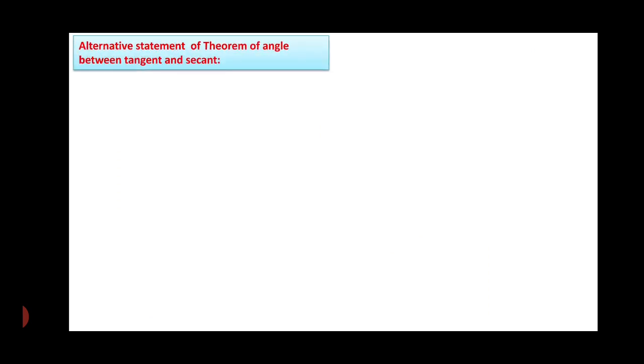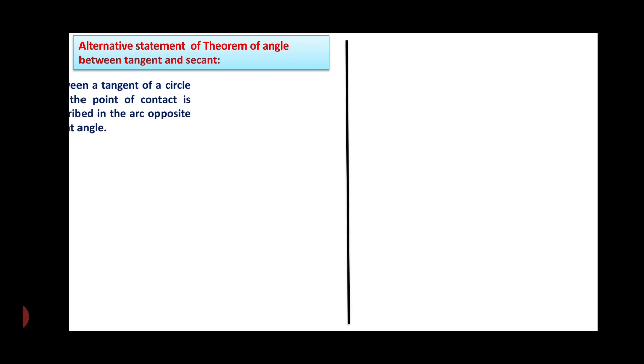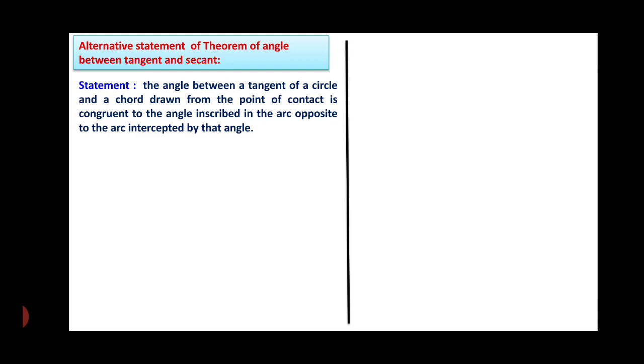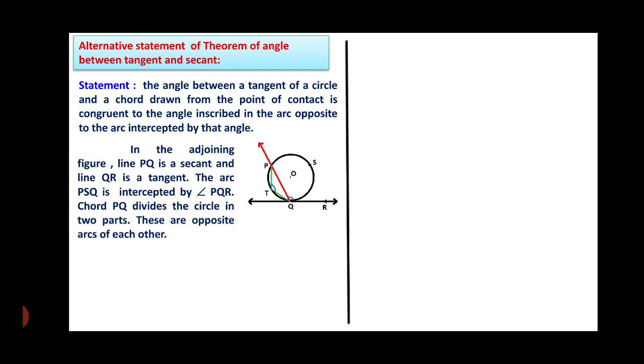Now, the alternative statement of the theorem of angle between tangent and secant that we have proved just now. The angle between a tangent of a circle and its chord drawn from the point of contact is congruent to the angle inscribed in the arc opposite to the arc intercepted by that angle. So, this is the figure. In the adjoining figure, line PQ is the secant and line QR is the tangent. The arc PSQ is intercepted by angle PQR.